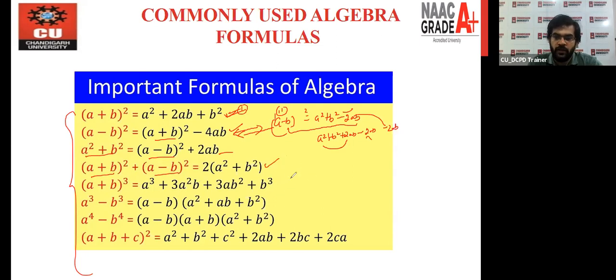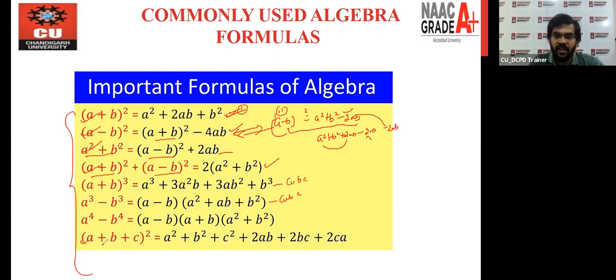In the same way, these are the cube formulas. This one is the cube formula. This one is again a cube formula. In the next slide, we will discuss all the formulas related to the cube. Right now we have the square formulas, and this is also a square formula.